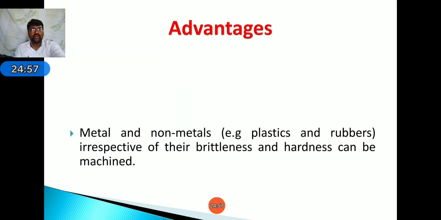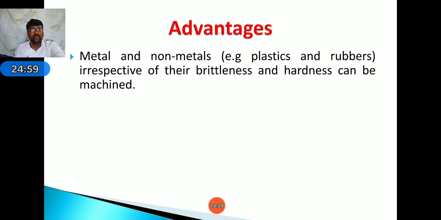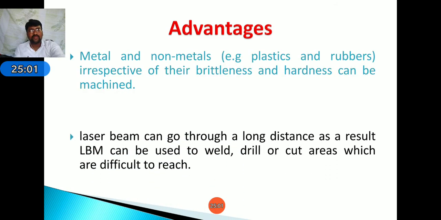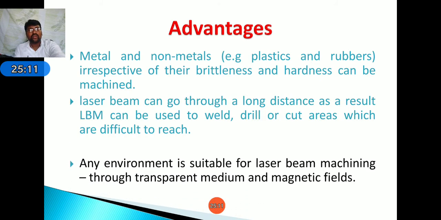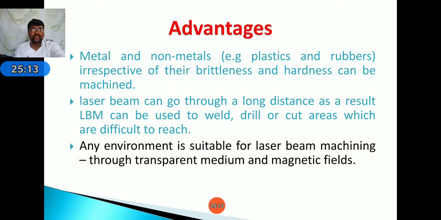Next, coming to advantages. Metals and non-metals can be machined easily. Next, the laser beam can go a long distance. As a result, the laser beam can be used to weld, drill and cut areas which are difficult to reach. Any environment is suitable for laser beam machining, through transparent medium and magnetic fields.